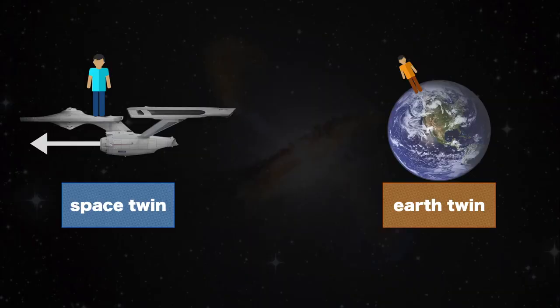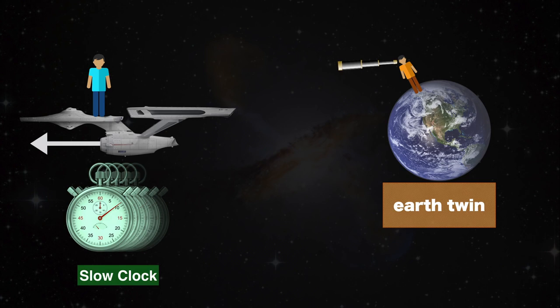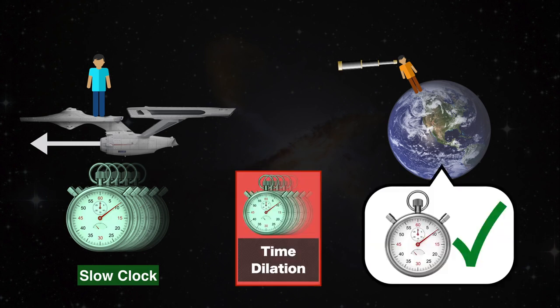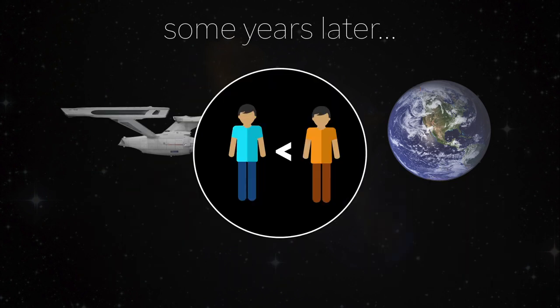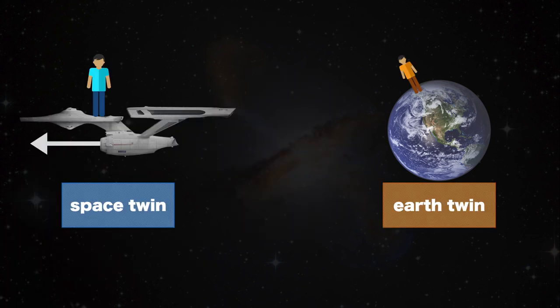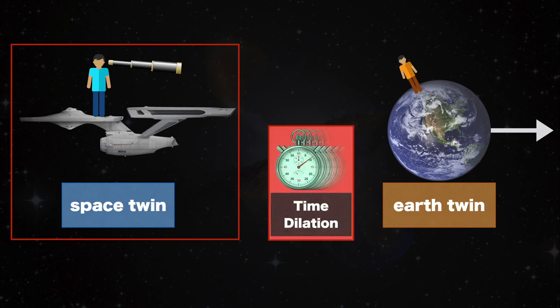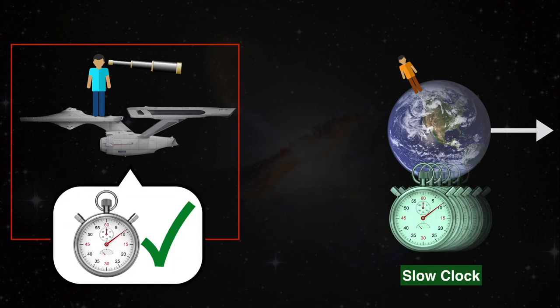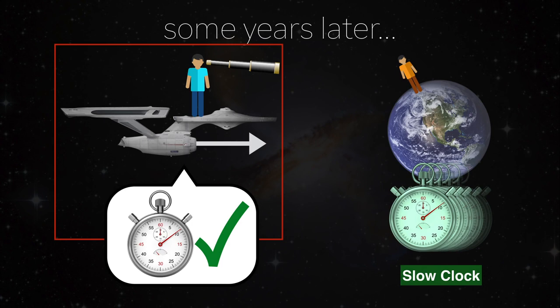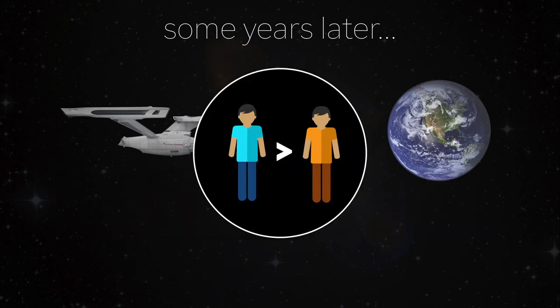Back to the twins. When Earth Twin observes fast-moving Space Twin, he will see Space Twin's time run slower than his own because of time dilation. Therefore, Space Twin should be younger upon his return, right? Well, it's not that simple. From the perspective of Space Twin, he is himself at rest, and Earth is moving at high speed relative to him. Thus, when he observes Earth, according to special relativity, he will see their time running slower. So, upon Space Twin's return, shouldn't Earth Twin have aged less and be younger?